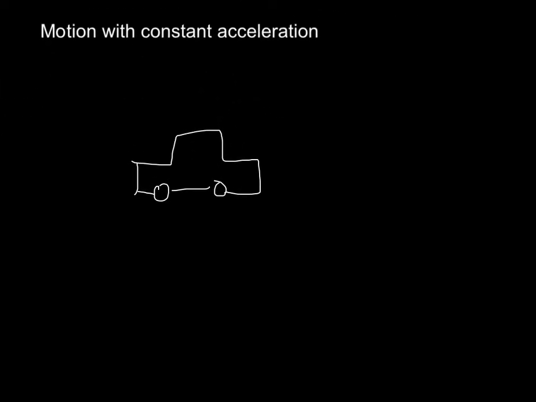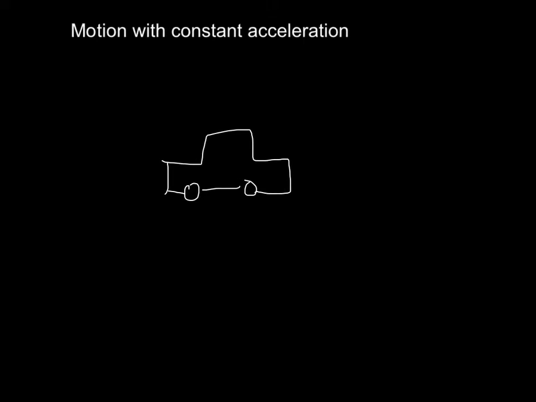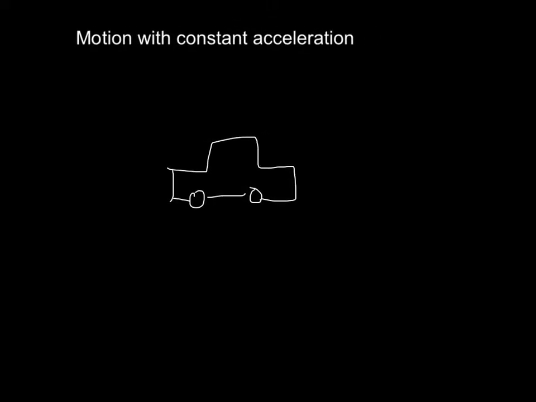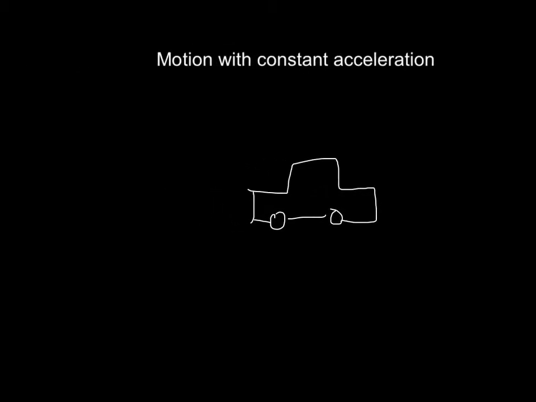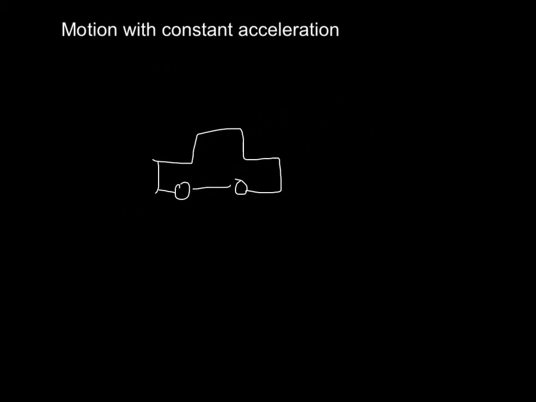I hope not. Anyway, so here's my car, and it's going at a certain speed. And instead of just going at a certain speed, imagine that it starts getting faster and faster and faster. Now we say that its motion is accelerated. But that's not acceleration. Going faster is not acceleration. Acceleration is just exactly how much faster am I going every second. That's what acceleration means. And we can make this very, very precise.